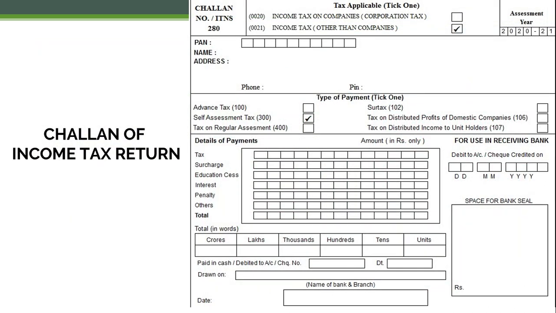Then let me show you one format of the challan of income tax return. Once you are clear how much tax you have to pay, it is time to see how you can select the category and how you can pay that tax to the department. Here you can see there is one tick, that is self-assessment tax, which is evaluated or calculated at the end of the year, and then this form will be generated, which is the challan of income tax return that you have to select and pay. That can be in cash, debited to account, or cheque number, whichever mode you choose. In that case, your tax will be deposited to the department.